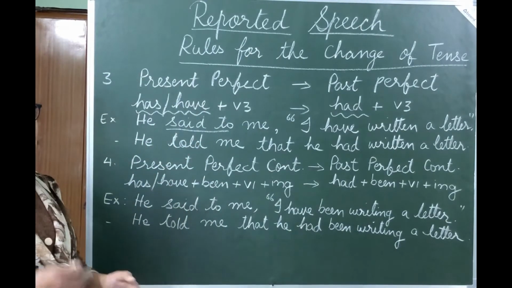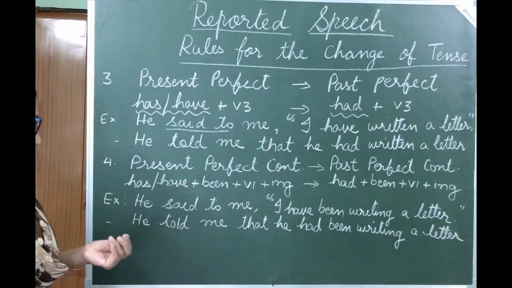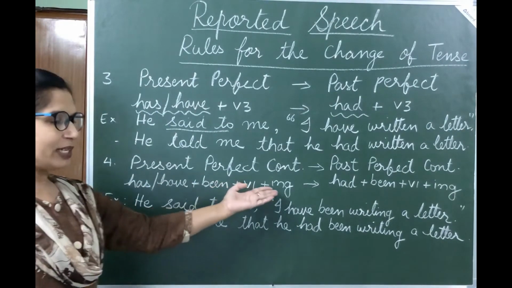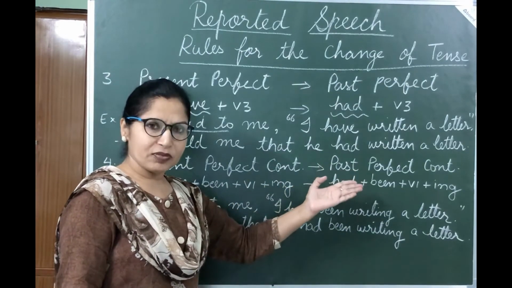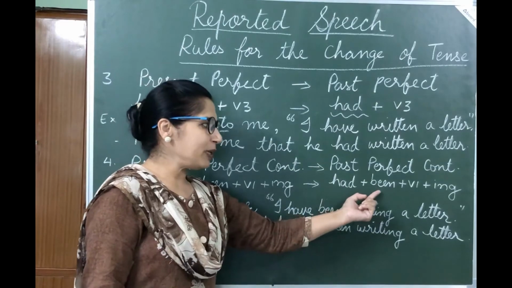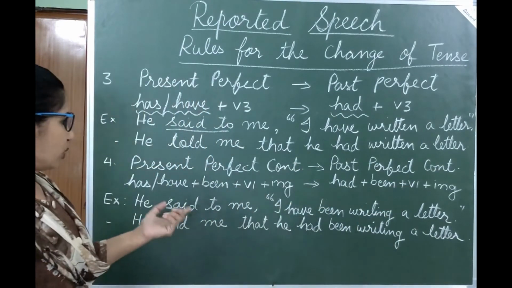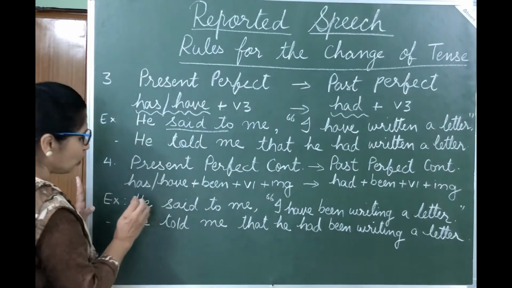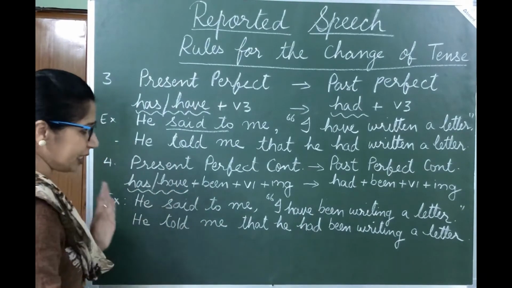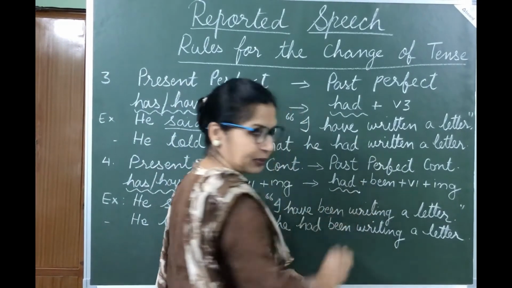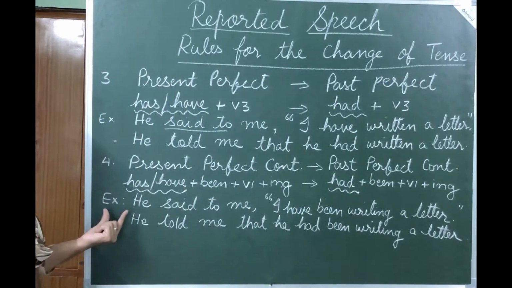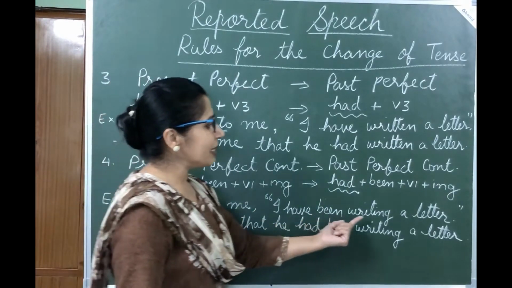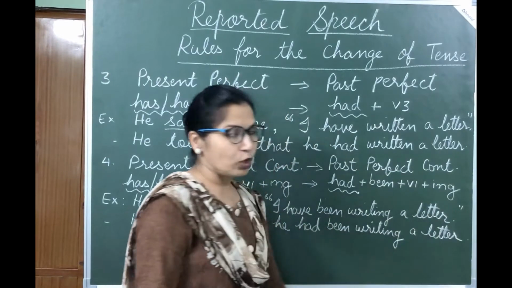So the tense changes into the corresponding past tense. Here the rule is has or have plus been plus first form of verb plus ing. And the rule of past perfect continuous tense is had plus been plus first form plus ing. Now this been plus first form plus ing is common on both the sides. So here too the same rule applies, that is, we have to change has or have into had. Let's see this example. He said to me, comma, inverted comma, start, I have been writing a letter. Full stop, inverted commas, close.